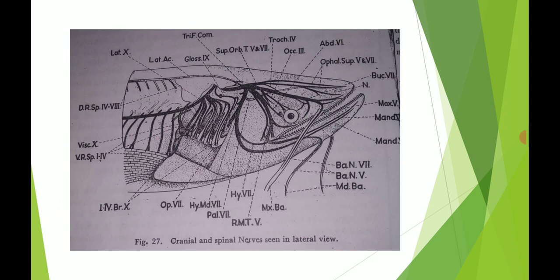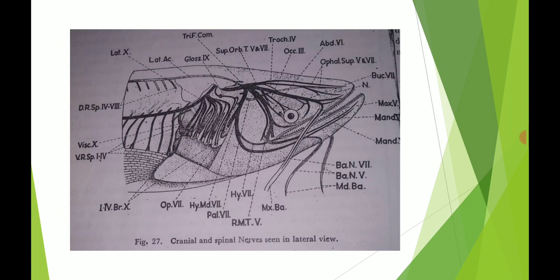In that head region there is an eye present here. This eye consists of the nerves that we see here, the optic nerves. These optic nerves have the eyeball, and they supply the retina.